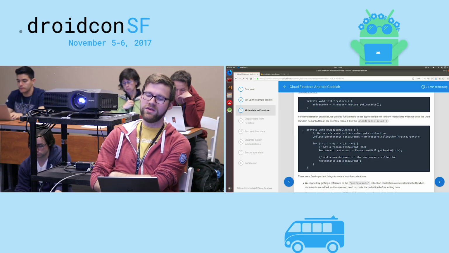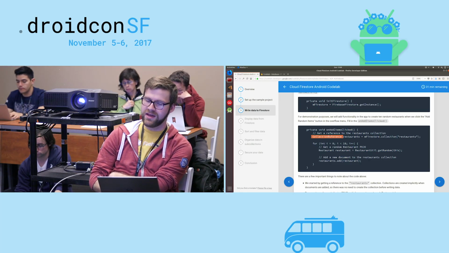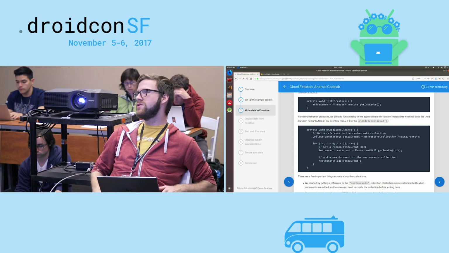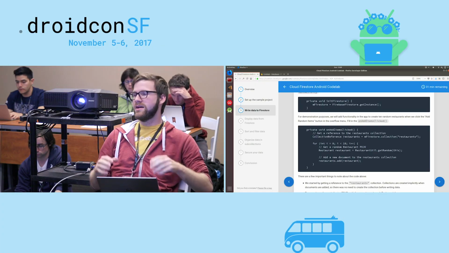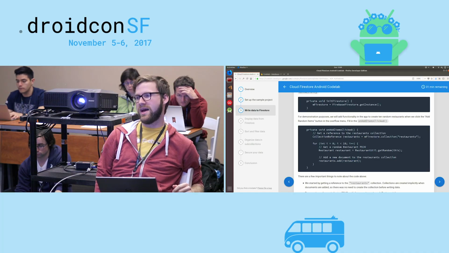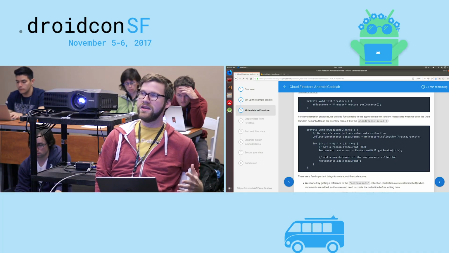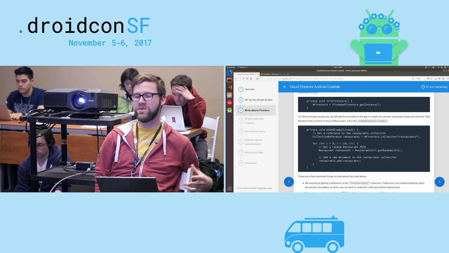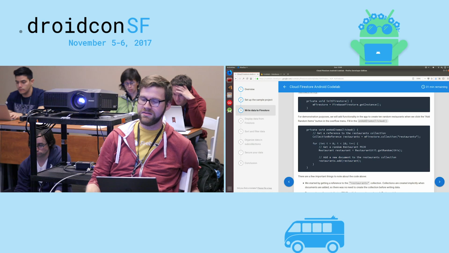To do that, we're going to use a collection reference. And this is a pointer to basically a list of things in Cloud Firestore. If you're used to any NoSQL collection, sub-collection, document type relation, this is exactly that. So a collection is a list of things. Those things are documents, and those documents contain actual data. So in this case, it's a collection called restaurants, which contains a list of restaurants.